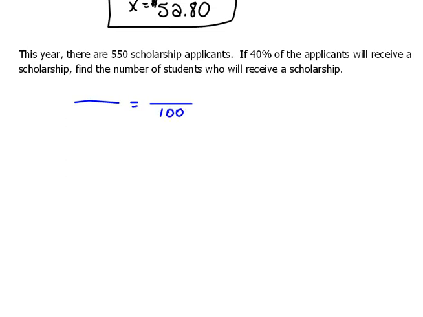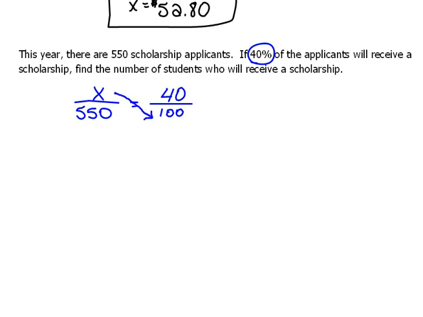Now, remember, your percentage is your easiest thing to figure out. So since we're dealing with 40%, we're going to put 40 over 100. Now, we just need to know the part and the whole. So we need to understand what's going on here. There are 550 people that have applied for this scholarship. 40% of them are going to get it. We have to figure out how many will get it. That will be a smaller portion of the 550. So we're looking for how many out of 550 are going to be that 40% who get it.